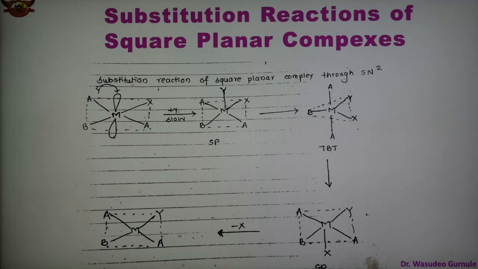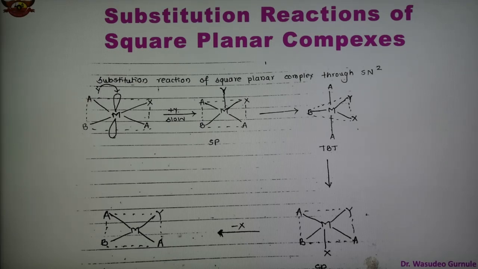In this mechanism, first the incoming ligand Y attaches to the metal through the vacant p orbital and gives an SP intermediate. This SP intermediate is then converted to a TBP intermediate, which again converts to a new SP intermediate. In this SP intermediate, the leaving ligand is along the z axis, so X is finally removed and the square planar product is obtained.